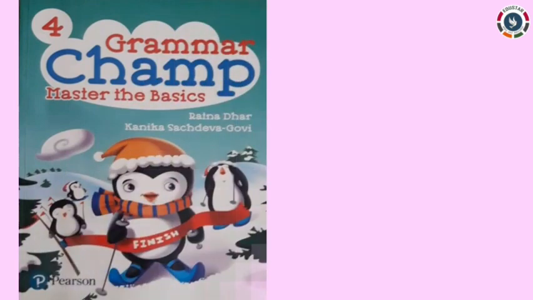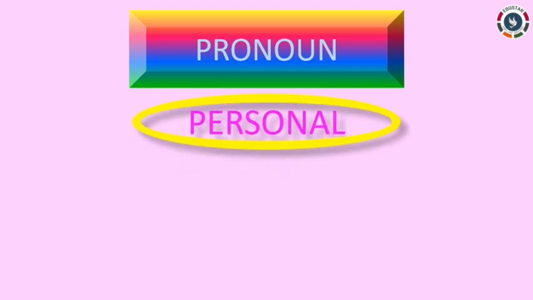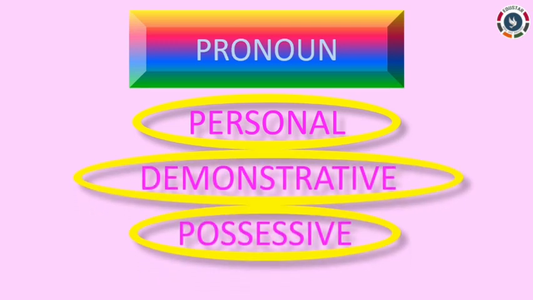Today also, I am going to continue with the topic from your grammar book, Lesson 8, Pronouns, Part 3. Out of the 3 types of pronouns, that is personal pronouns, demonstrative pronouns and possessive pronouns, we have gone through personal and demonstrative pronouns in the previous video.